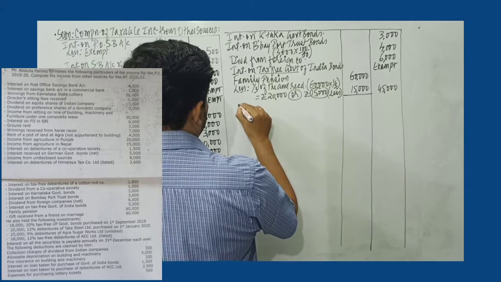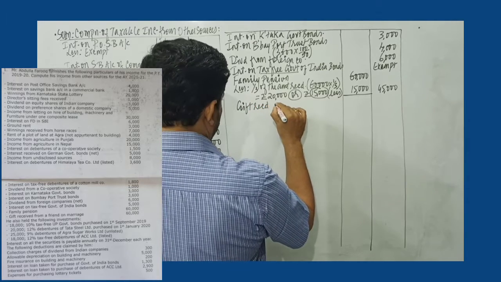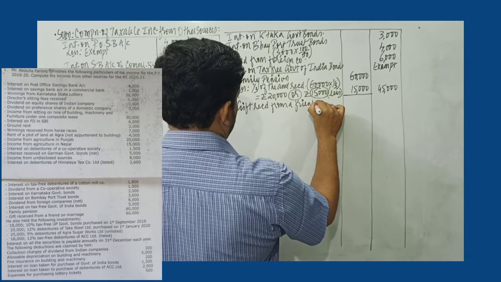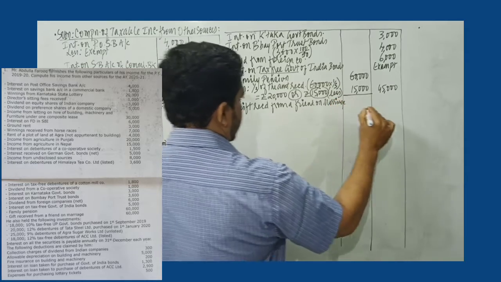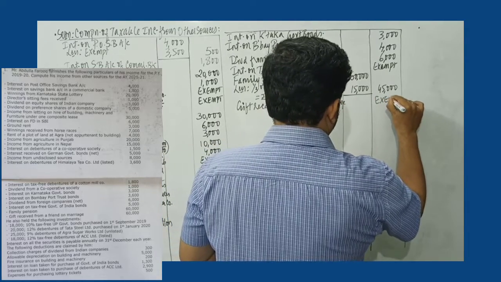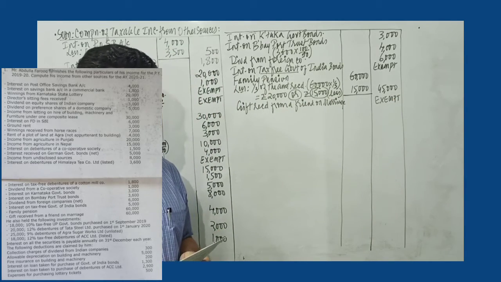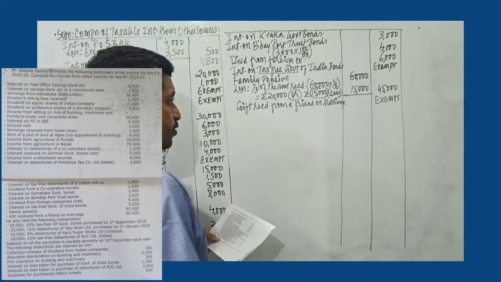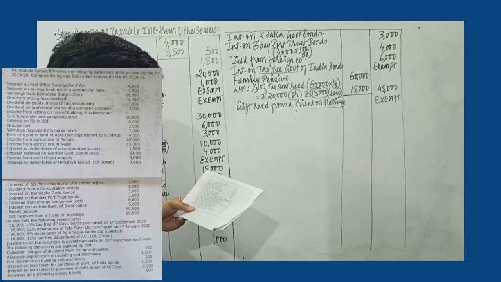Next, gift received from a friend on marriage. Any amount of gift received on marriage is totally exempt from tax. Gift received from relatives is exempt from tax. So gift received on an occasion other than marriage and gift received from non-relatives is fully taxable if the gift amount exceeds rupees 50,000. Since it is received on marriage, it is fully exempt from tax.